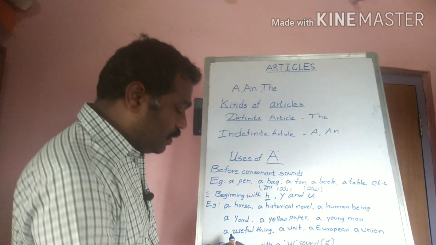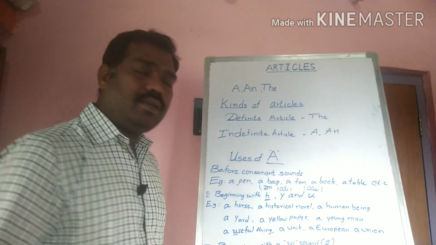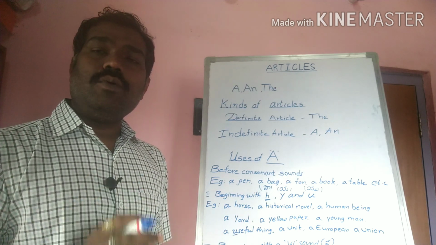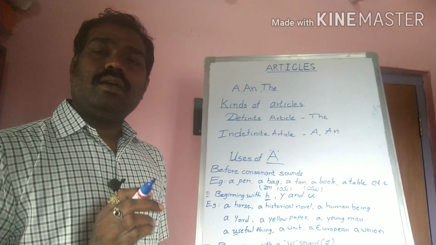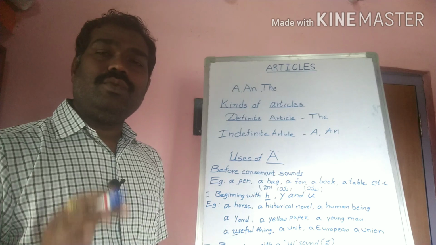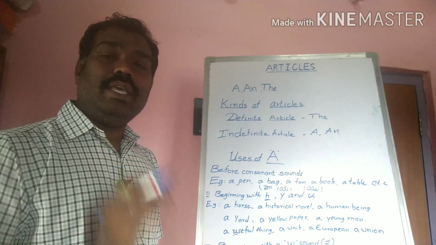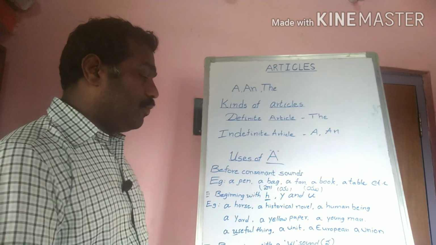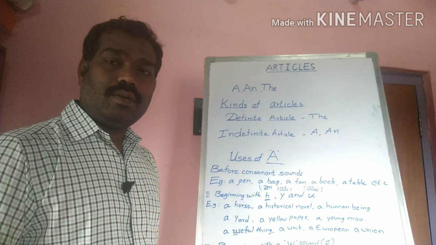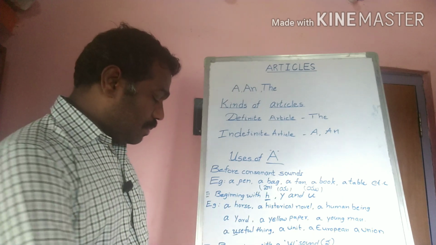Even though the letter u is a vowel letter, the sound is pronounced as ya. So we use a before union, before unit, before European also. Okay, understood? Then come to the next.